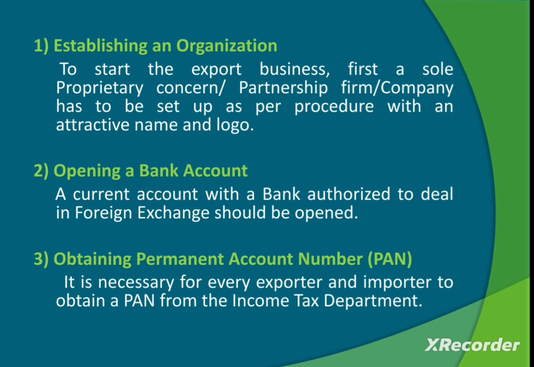That organization may be a sole proprietorship, a partnership firm, or a company, meaning a limited liability company or private limited company. You have to give a name to your business and start your firm, either a proprietary firm, a partnership, or a private limited or public limited company.